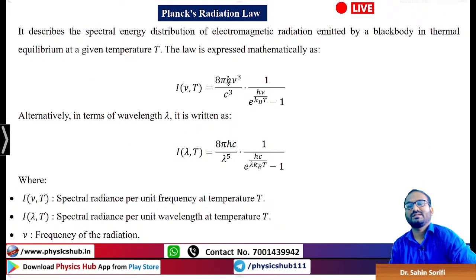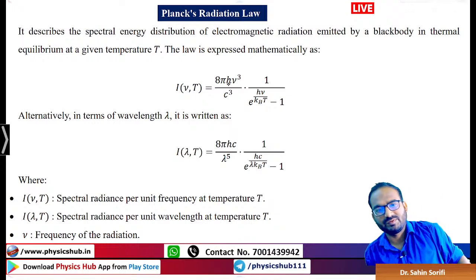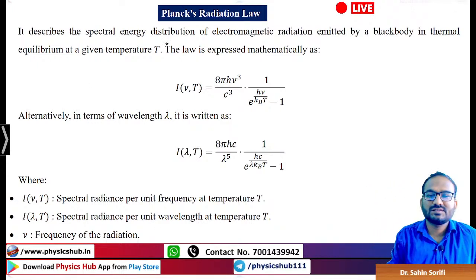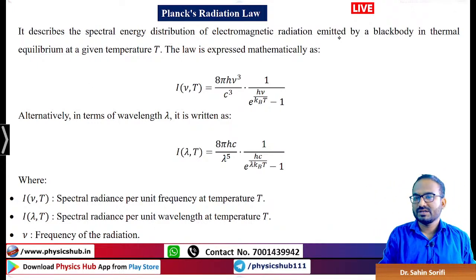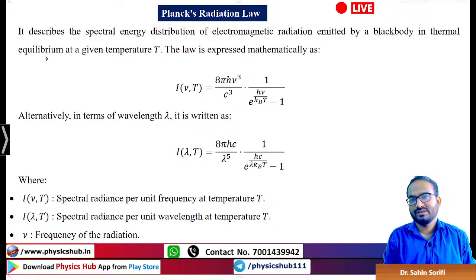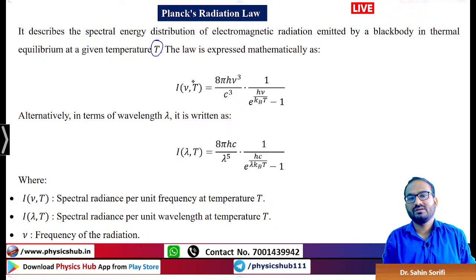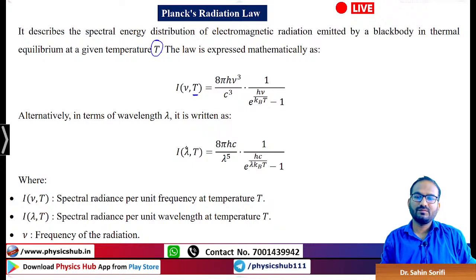You see, Planck's radiation law, this you must remember. It describes the spectral energy distribution of the electromagnetic radiation emitted by a black body in thermal equilibrium at a given temperature T. So this gives you the intensity of radiation emitted from a black body kept at a constant temperature T. It is given by 8 pi h nu cube by c cube, 1 by e to the power h nu by kT minus 1, and in terms of wavelength it becomes 8 pi hc by lambda to the power 5, 1 by e to the power hc by lambda kT minus 1.